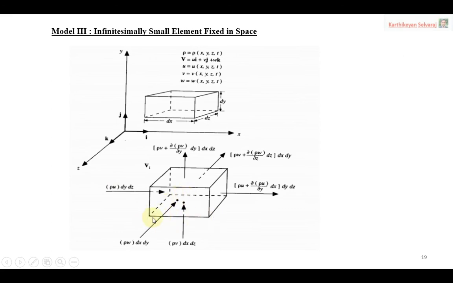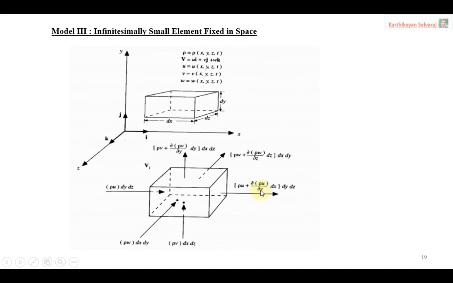Automatically some changes will happen. So that is how we are going to represent. See here, there is a small correction in the textbook itself. I am following the CFD by Anderson textbook. I don't know which version I am following. Here, instead of dx, they have given dy. Okay, you make a correction. This is not dy, this is dx.